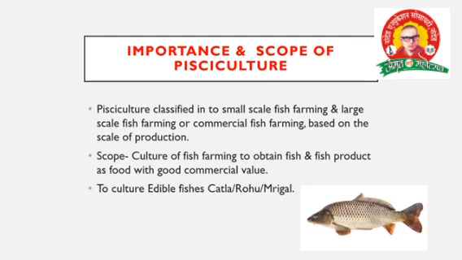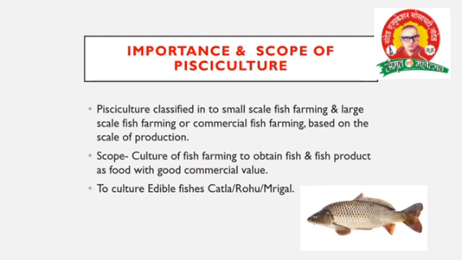The classification is related to small scale, large scale or commercial fish farming based on the scale of production. What is your capacity of production? What can you culture? What is your capacity to rear or culture fish? It depends upon you. This is the scope. Culture of fish farming is done to obtain fish and fish products as food with good commercial value. If you culture in 1 hectare or 1 acre, the fishes are very important.